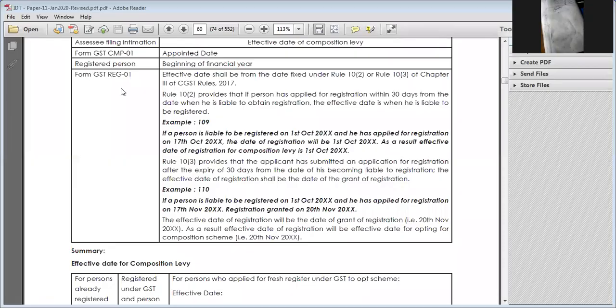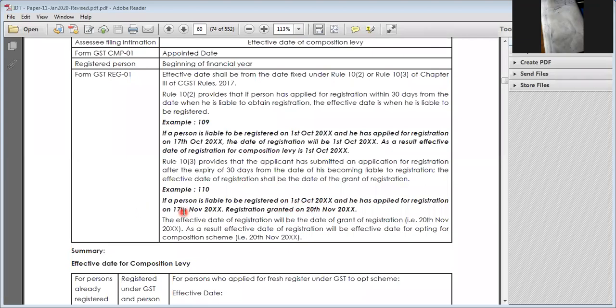See, in case I'm going for new registration, I am liable for registration, and I register within 30 days. Within 30 days I am registered now. Then the effective date, when he is liable for registration, that is called the effective date.